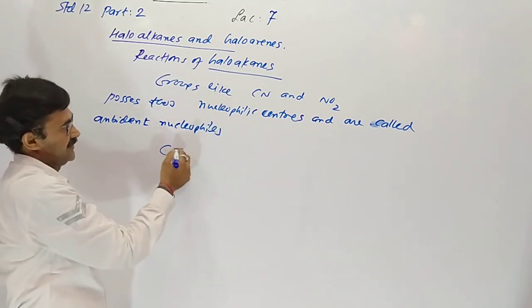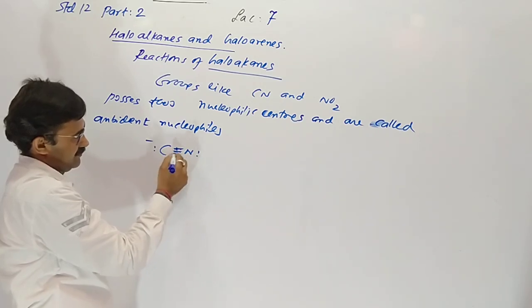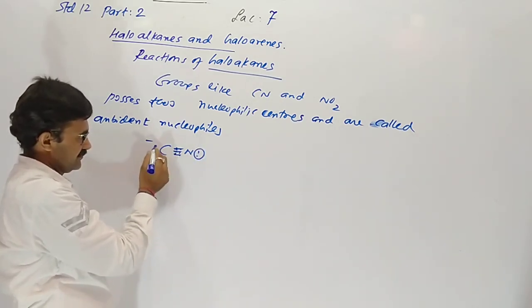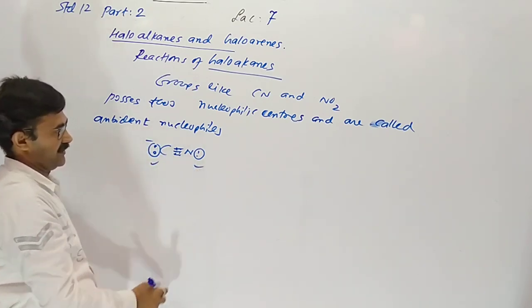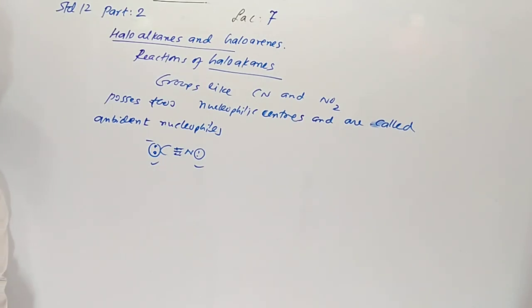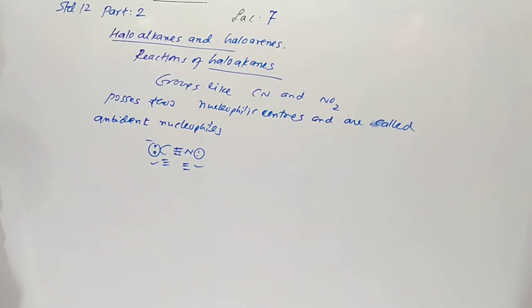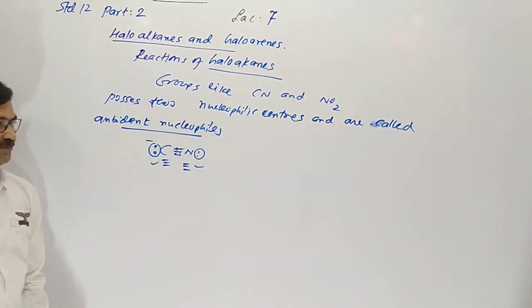Why? In the cyanide, nitrogen and carbon both participate with 3 electrons. Here remaining 2. Remaining 1, but 1 is gained. So 2 electrons are present over nitrogen and carbon. So carbon and nitrogen are both capable of donating an electron pair. So it is an ambidentate nucleophile.